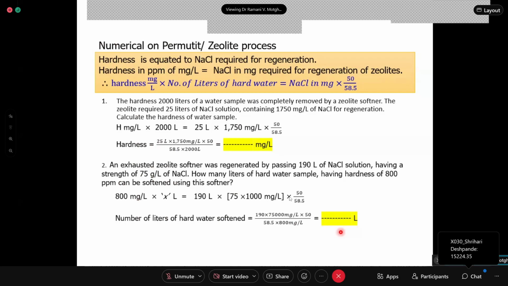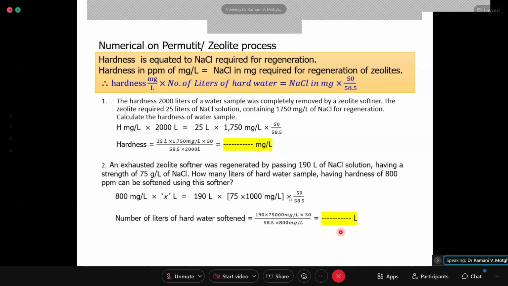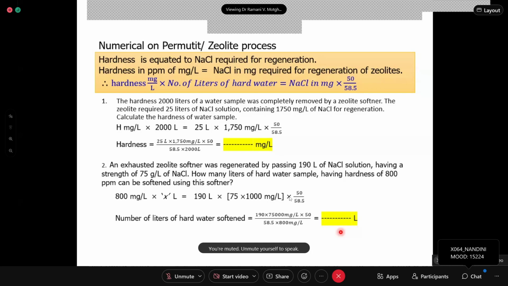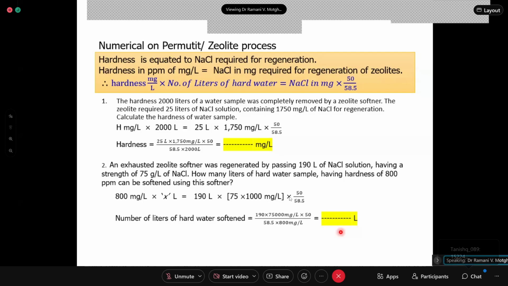Right? Some students had some other different answer. So it is 15,224 liters of water can be softened through that particular zeolite softener which has 800 ppm hardness. Right? Okay. So things are clear here?